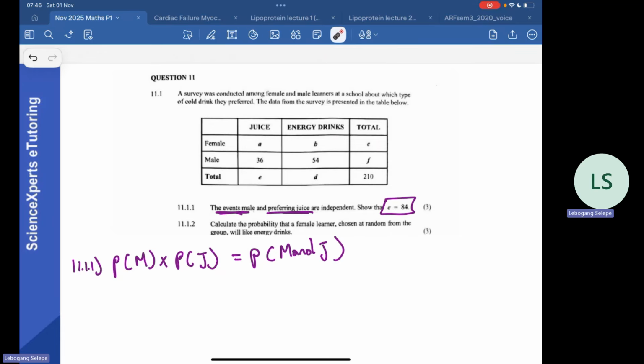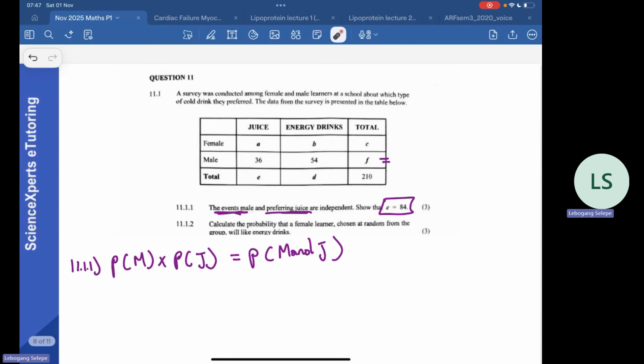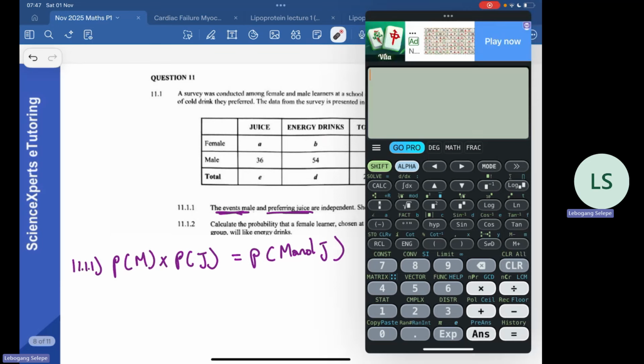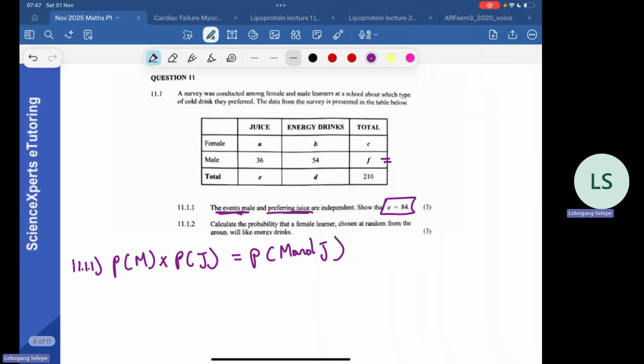So how would we find the probability of being male? We're just going to take the total number of males in the survey divided by the total number of people. F is an unknown variable there, but we can get it because F is going to be this 36 plus 54. So let's put that in our calculator and see how much we get. 36 plus 54, that gives us 90. So there are 90 males in the survey. So the probability of being male is basically 90 over 120 multiplied by the probability of getting juice.